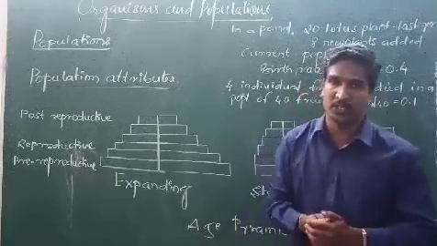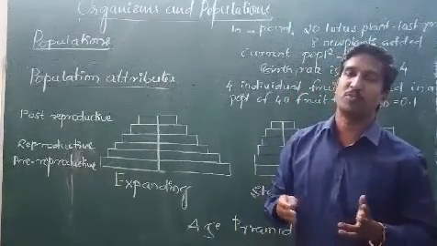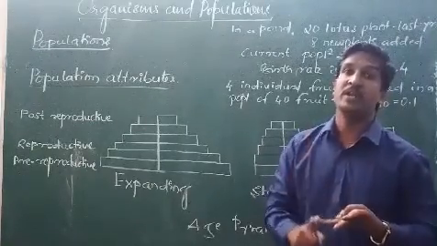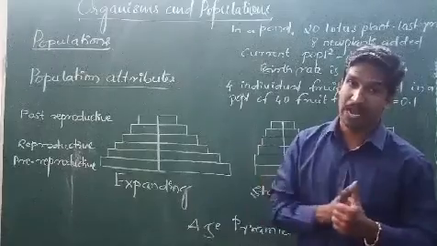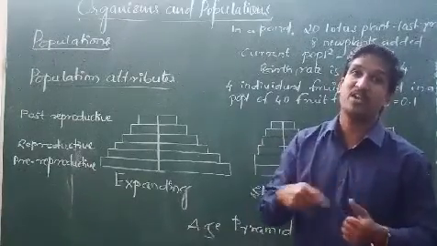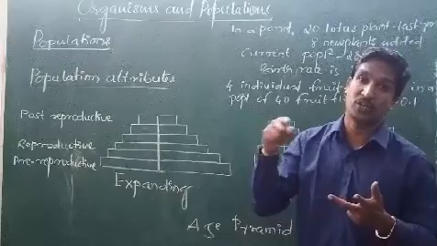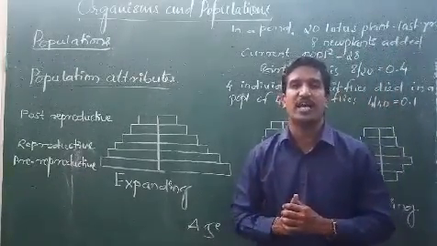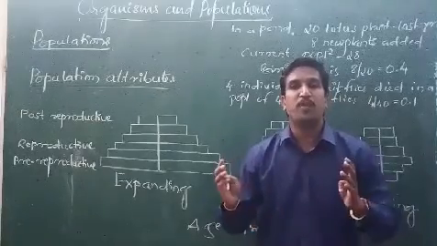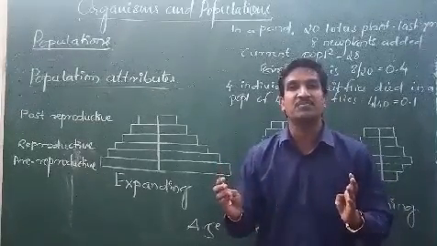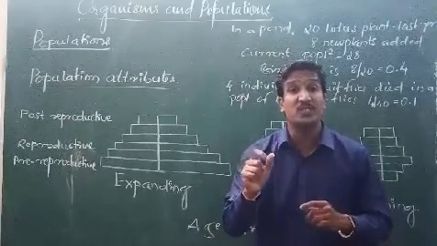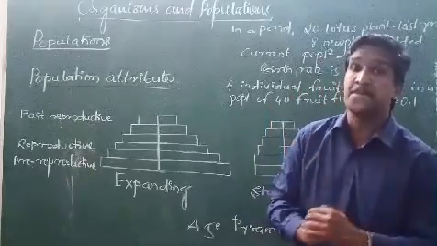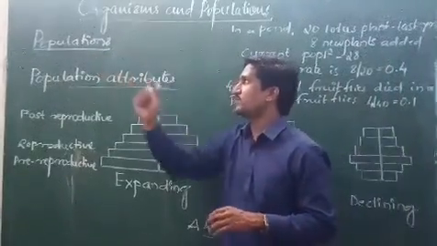Population, human population. We cannot say just population. Population of what? Population of a pig, population of a donkey, population of a human, population of birds, population of a plant. Which plant? Population of a banyan plant, population of a mango plant, population of a peepal tree, like that. So population is defined as a group of individual organisms of a particular species in the given geographical area at a particular period of time.